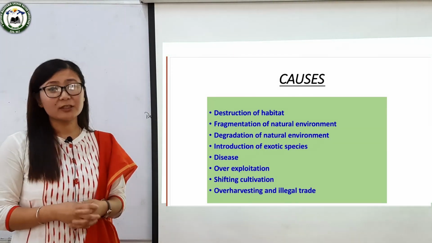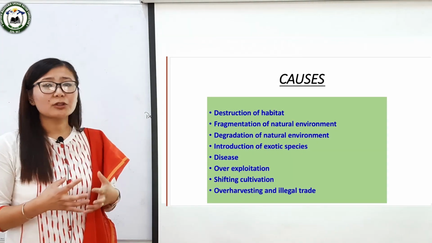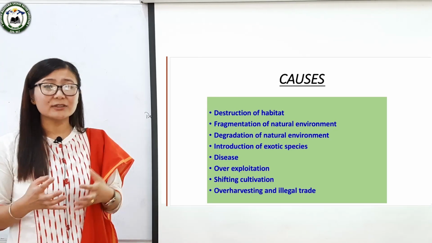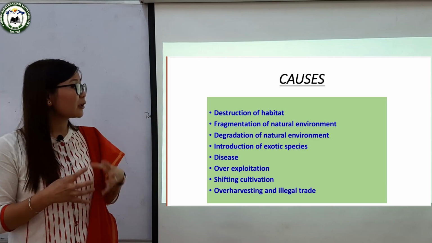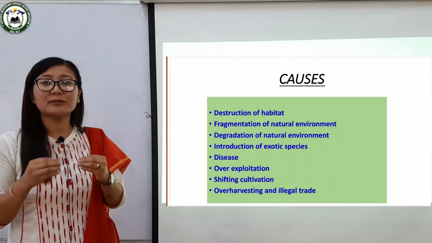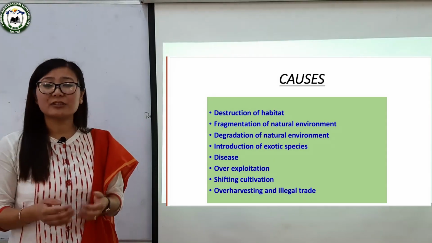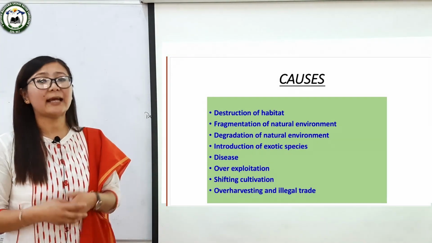Now let's see the next factor, that is fragmentation of natural environment. It is the division of a large and continuous area and its natural environment due to construction of roads, railways, canals, towns, etc. They are converting a big area into small pieces. So it results in biodiversity loss as it disturbs the species of plants and animals.